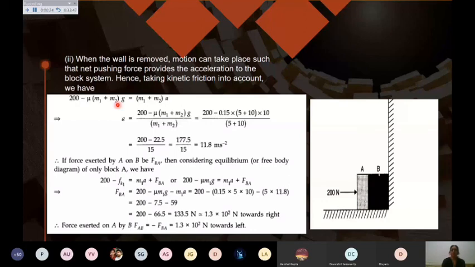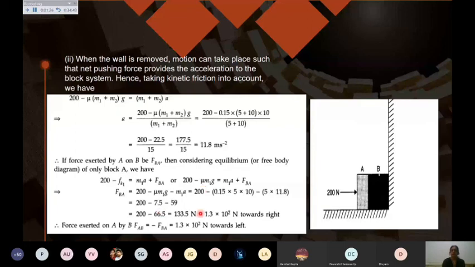Now if we are talking about A exerting a force on B, then you can find that equation: 200 minus the frictional force on the first body, when I am taking the first body, then I will be adding the force which acts in the same direction as the acceleration, that is F BA, force on B due to A. And then you work out, now I am taking the mass of the first body, A, it means m1 only, and I can put the values to get the reaction force or the action force.